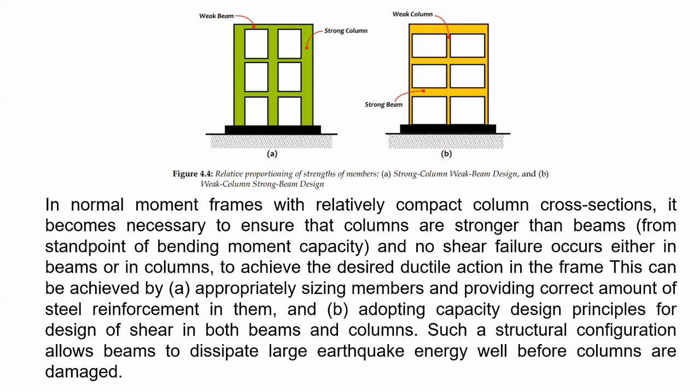To achieve the desired ductile action in the frame, this can be done by appropriately sizing members, providing the correct amount of steel reinforcement in them, and adopting capacity design principles for design of shear in both beams and columns. Such structural configurations allow beams to dissipate large earthquake energy well before columns are damaged.